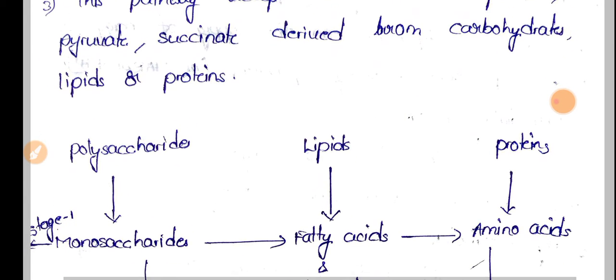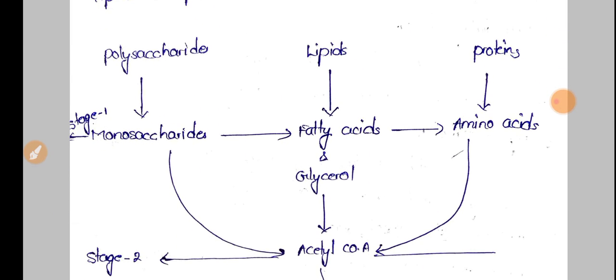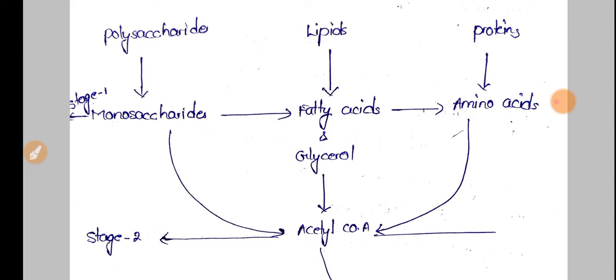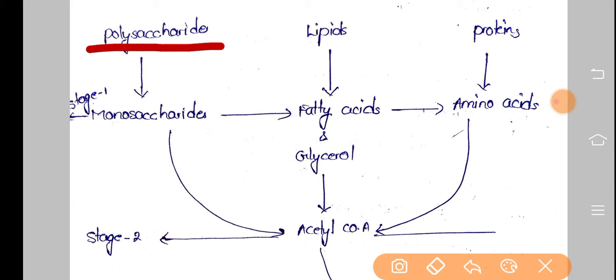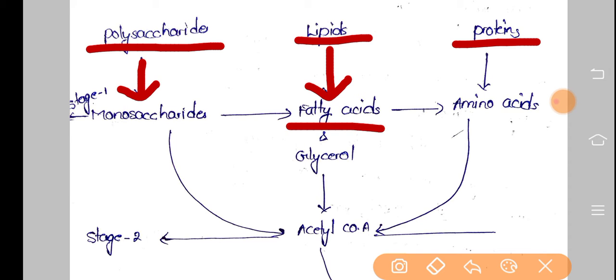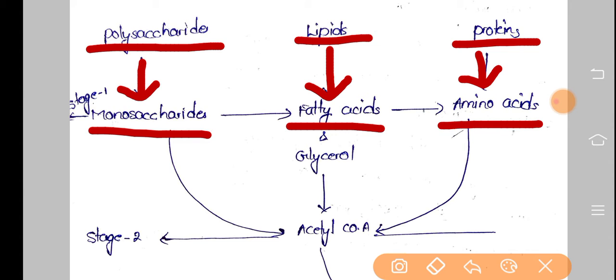If you see overall catabolism in this schematic way, you can understand it in a better way. Here polysaccharides, lipids and proteins are converted into their building blocks. Polysaccharides are converted into monosaccharides, lipids are converted into fatty acids and proteins are converted into amino acids. So these three are converted into their building blocks in the first stage.